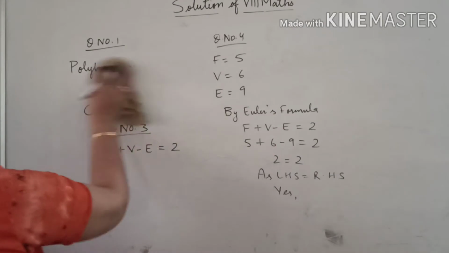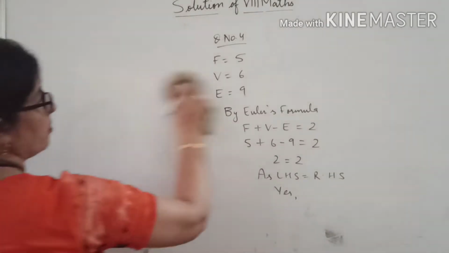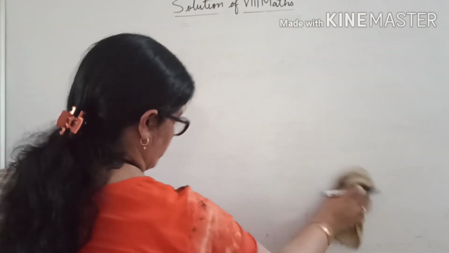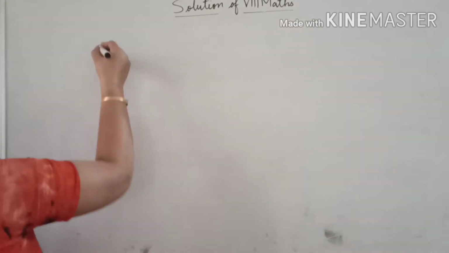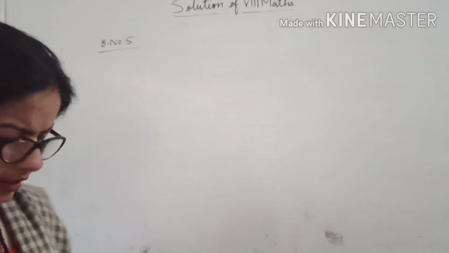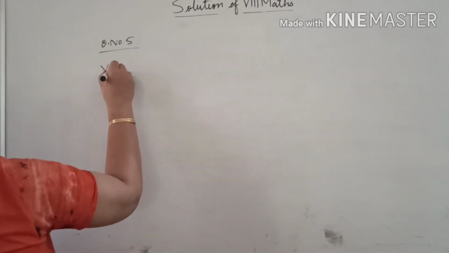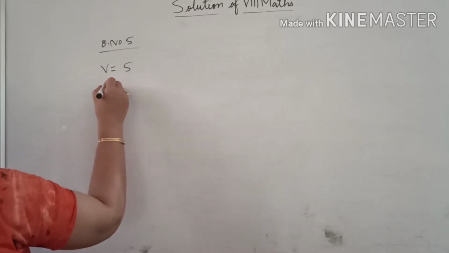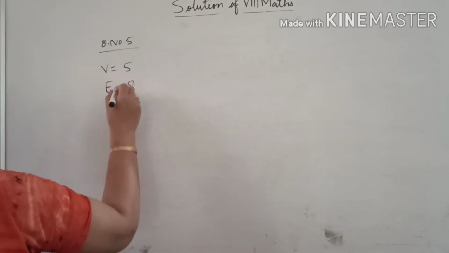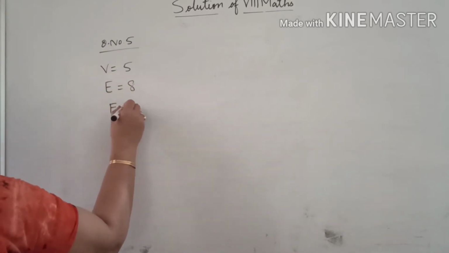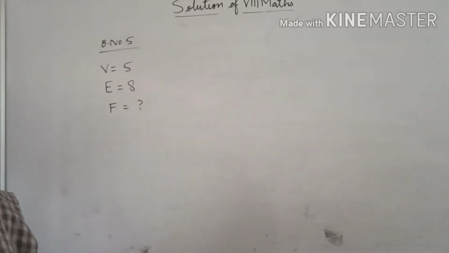Now next, question number 5. He is saying vertices are 5, edges are 8, find the number of faces. Faces we want to find.